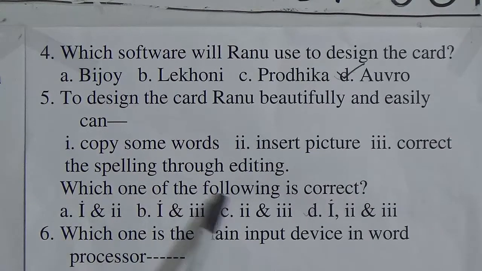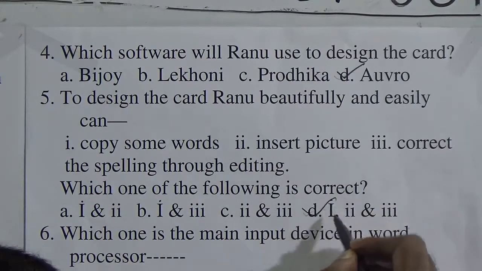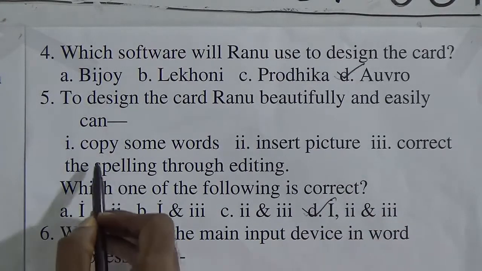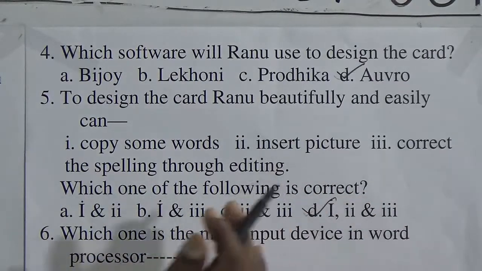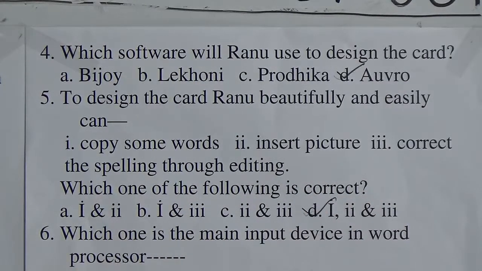So which one of the following is correct? Option A, 1 and 2, not only 1 and 2. 1 and 3, not 2, 3, no. So look at option D, it is 1, 2 and 3. So 1, 2, 3 is the correct answer. Using the software Abro, she can copy some words, insert pictures, and correct the spelling through editing. She can do these 3 activities.